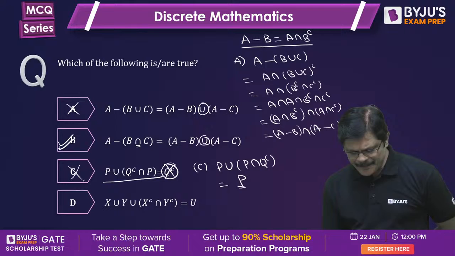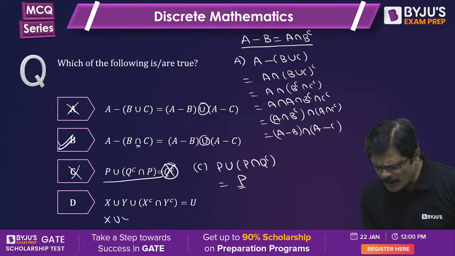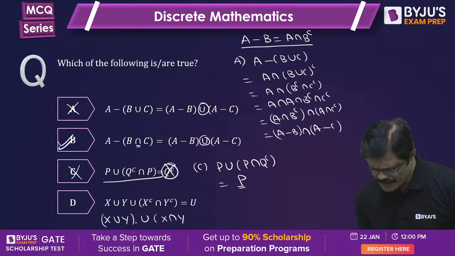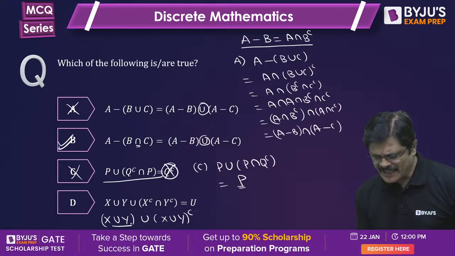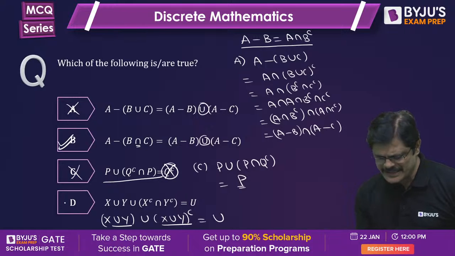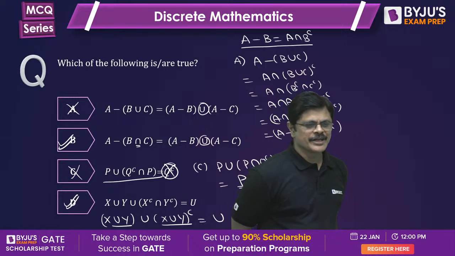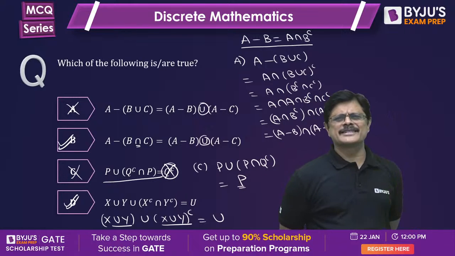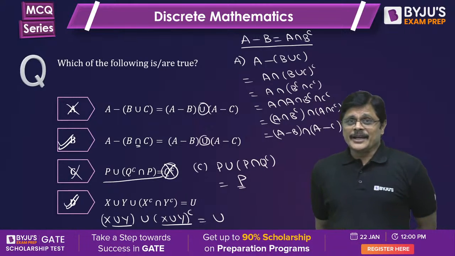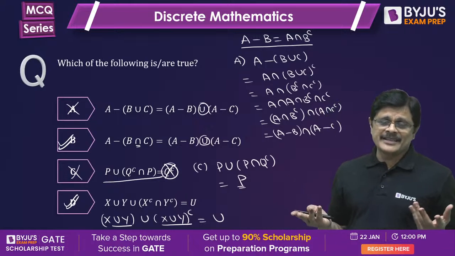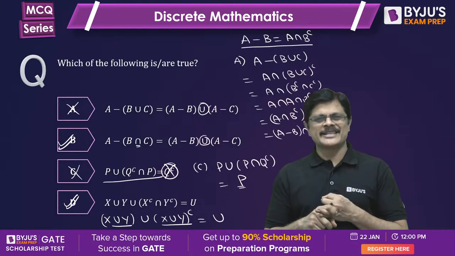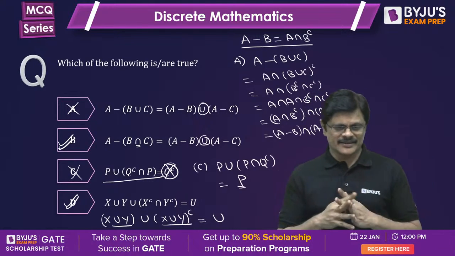And finally D, it is again De Morgan's property, X union Y whole complement by De Morgan's property. By De Morgan's property, it is a set union its complement, which is the universal set. So D option is the correct answer, my dear friends. Very simple. See, it is all about applying the property. Whether it is sets or logic, basic stories are all about that. Remember that.